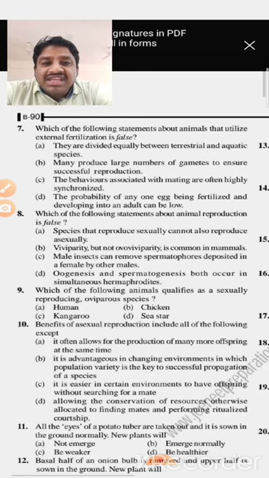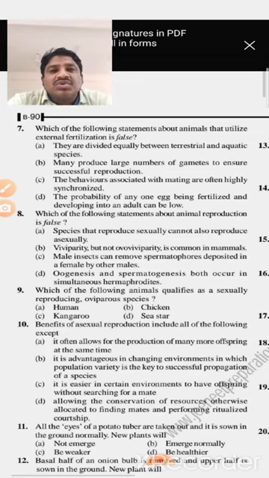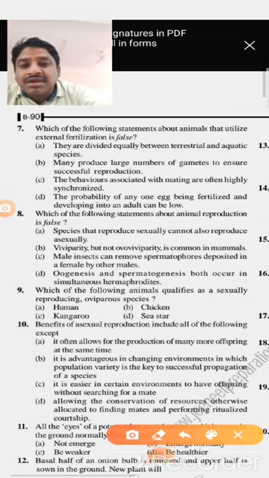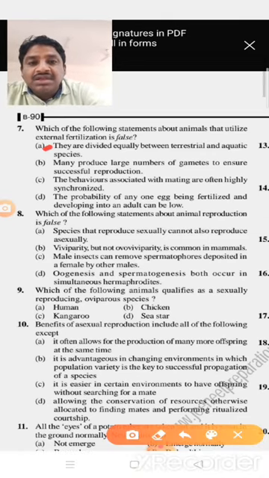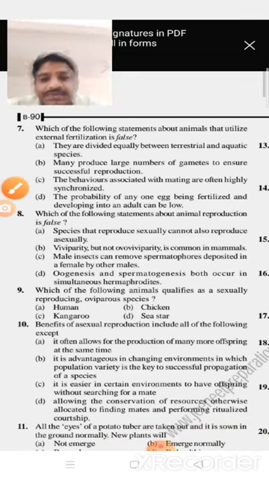Next, the behaviors associated with mating are often highly synchronized. So this is also a suitable option for external fertilization. And the probability of any one egg being fertilized and developing into an adult, so any one may develop into a new organism. That's external fertilization. But the equal division between terrestrial and aquatic is not a correct option. So option A is the false statement.